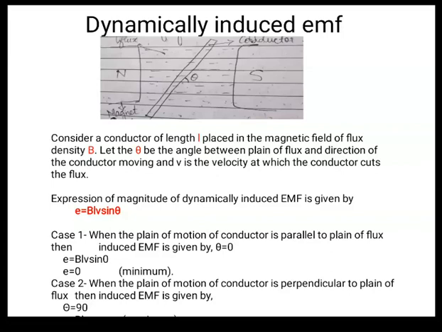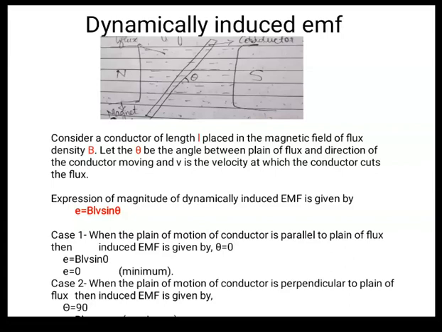Case 2: when the conductor is perpendicular to the plane of the flux, right? It is not coming in the frame, so you can write it on your own. Right? It's a very simple thing. E is equal to BLV sin 90.